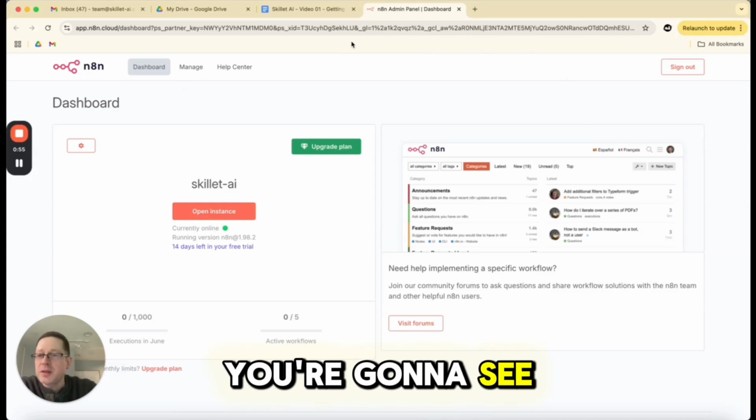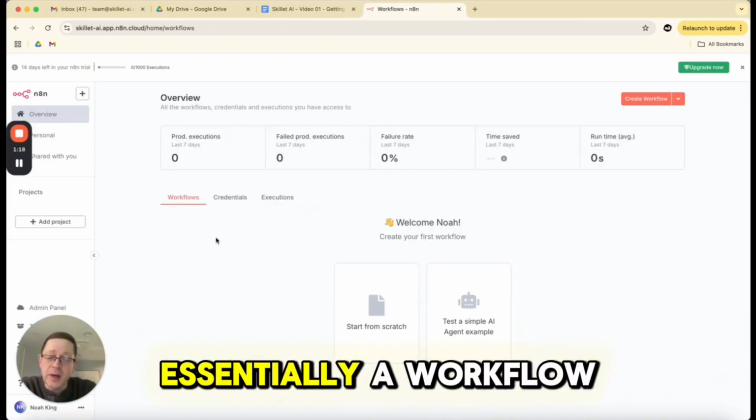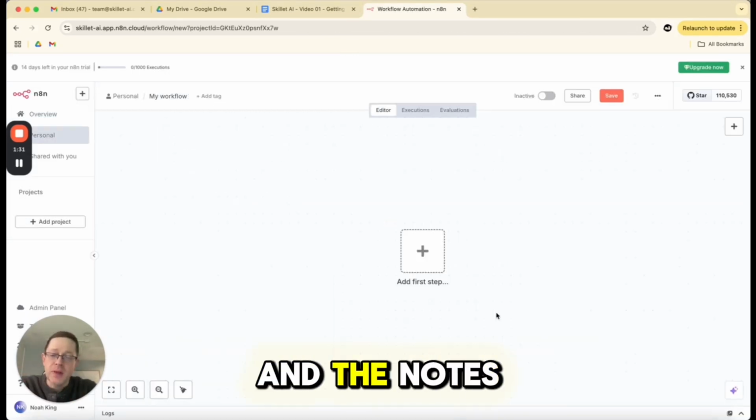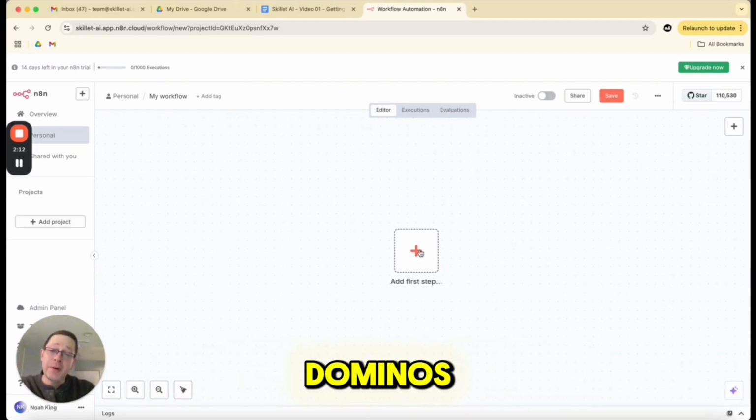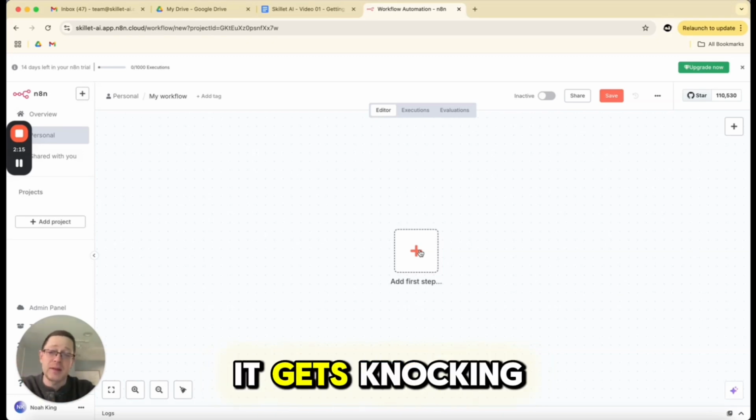When you log in, this is what you're going to see. Okay, so if you've never used this before, essentially a workflow is just a sequence of steps. And the nodes are basically individual steps and the steps get linked together. Think of a series of dominoes. This is the first domino that gets hit and it gets knocking other things over.